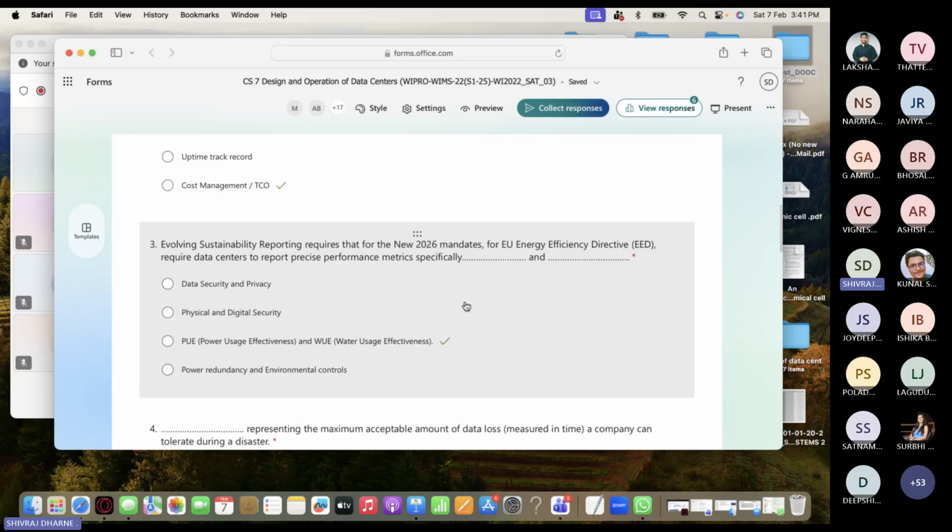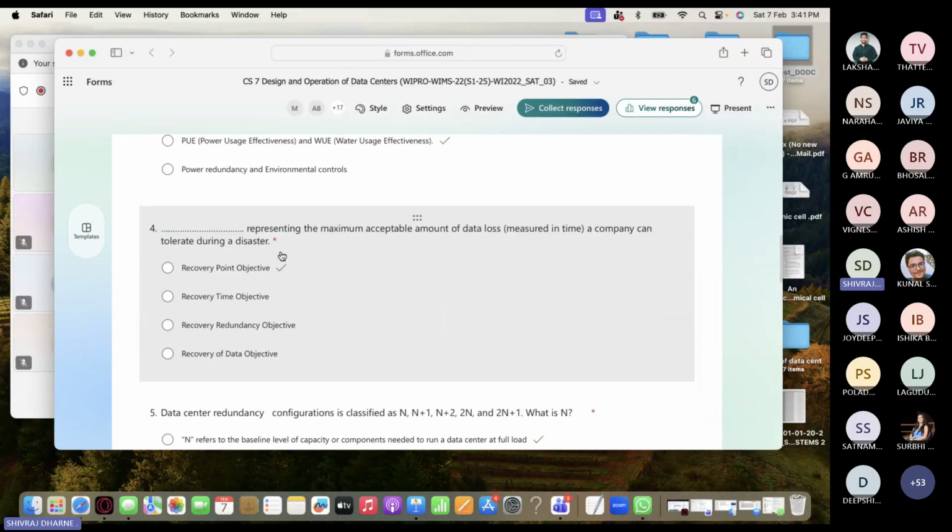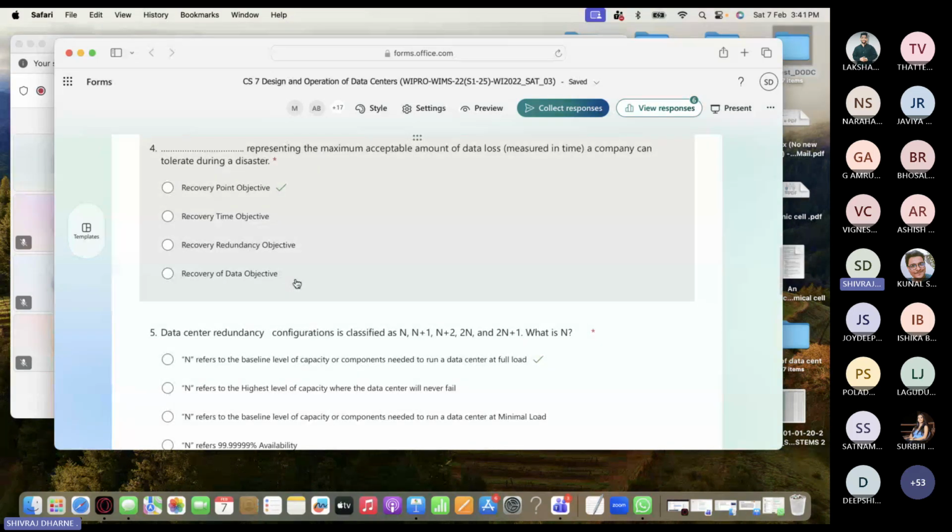What are those areas? That is power usage efficiency and water usage efficiency. We talked about it. Okay, this is the answer. And then the fourth one, dash, representing the maximum acceptable amount of data loss measured in time a company can tolerate during the disaster. Basically, recovery point objective that we just talked about, RPO, right? Recovery point objective.